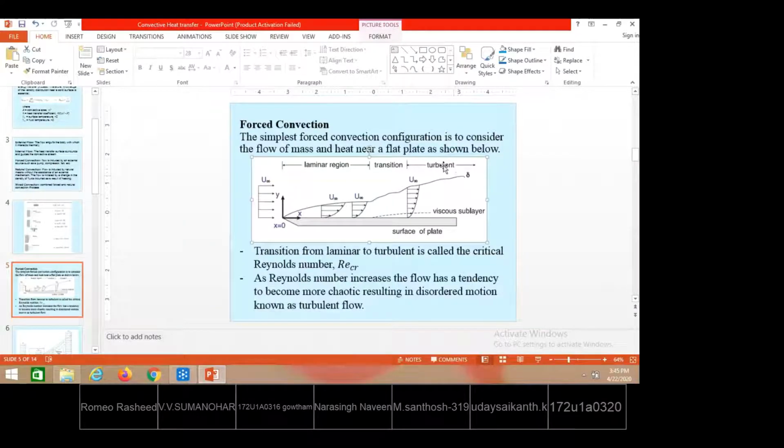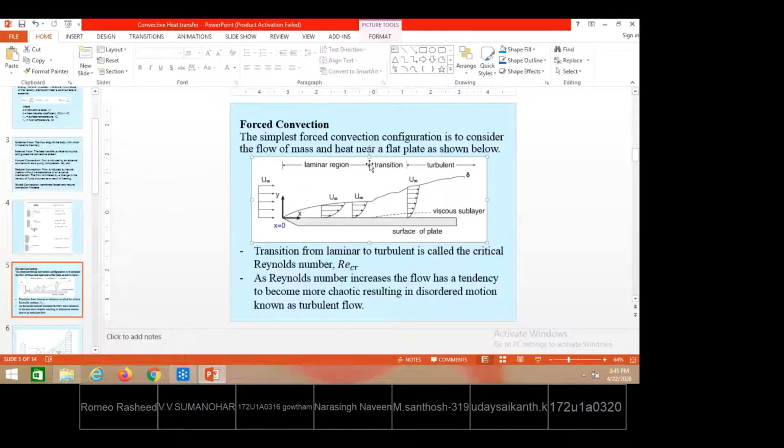In the turbulent region, there is no specific direction of the fluid movement. Some particles may move in this direction, some may travel in the backward direction, some in the upward direction, some in the downward direction. So no specific direction of fluid movement is observed in the turbulent region. That will be observed when the solid surface is long enough, so the turbulent region also comes across. Otherwise, the laminar region is maximum.